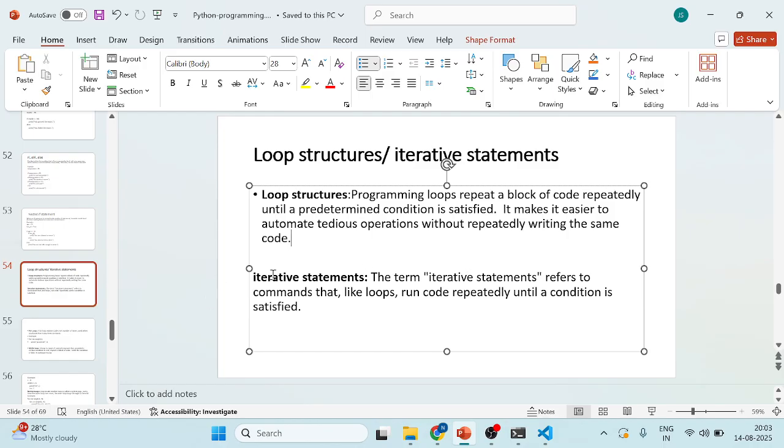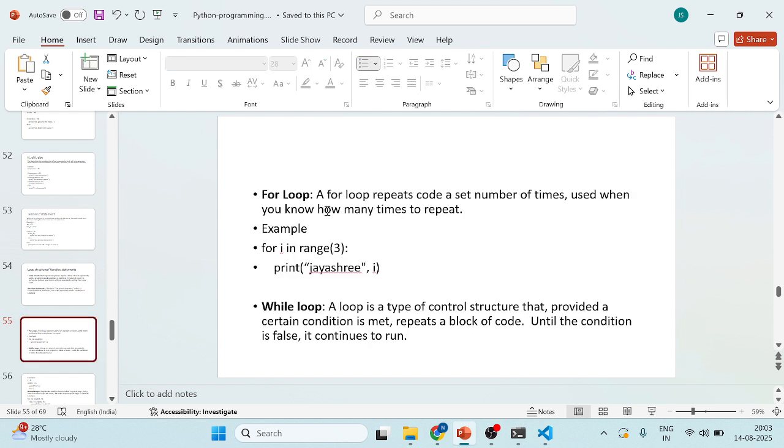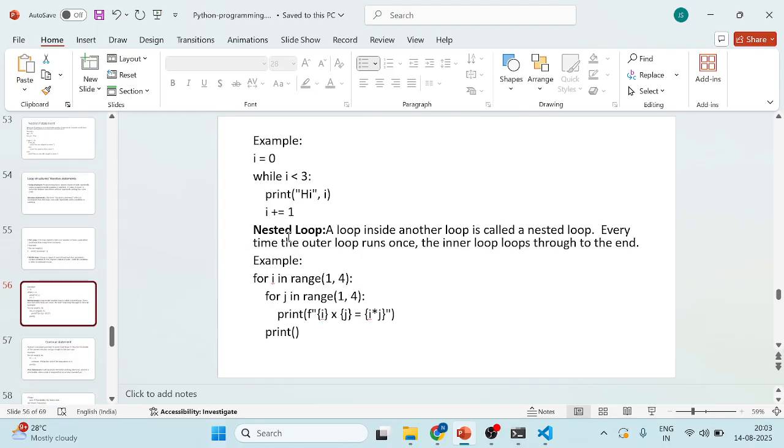After that we have the iterative statements. Using that I have taken the for loop, the while loop and the nested loop. Remember one point here, we don't have do while in Python.